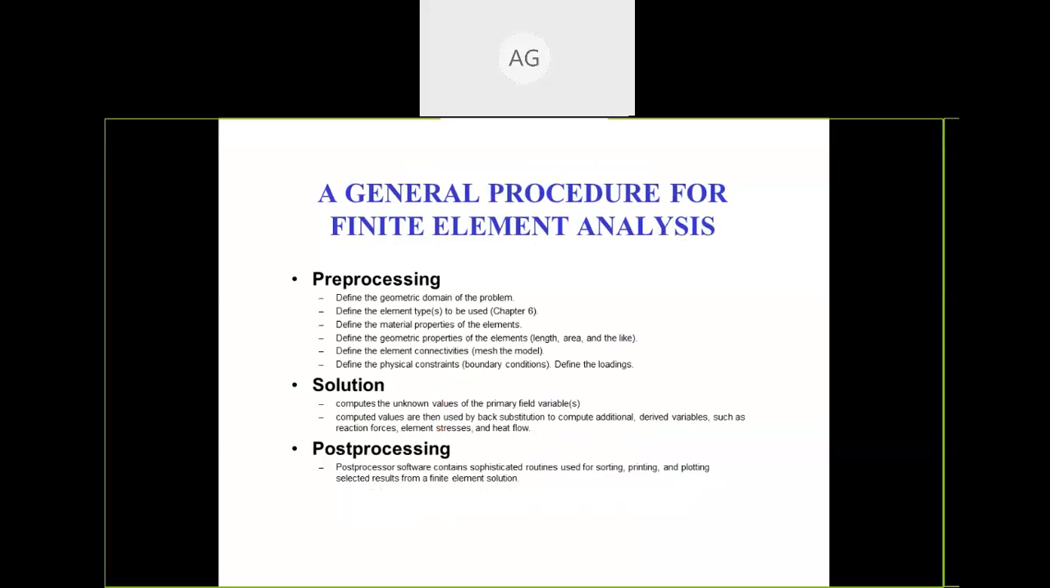So, the general procedure: how are we going to do finite element analysis? First of all, we have to do pre-processing. Pre-processing means we have to define the element, the element size, the material properties, and after that the element interconnectivity also. Then we come to the solution. In the solution we apply force and give boundary conditions, that is, which layer is fixed and on which part we apply force and load. Then after that, in post processing, we find all the results.